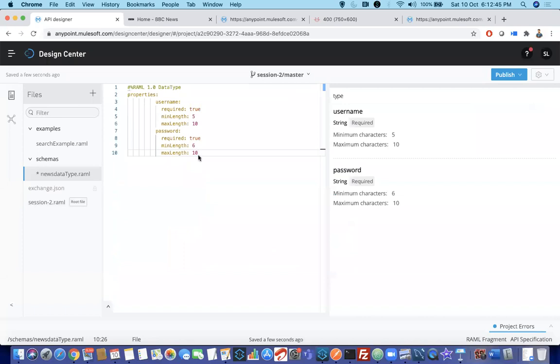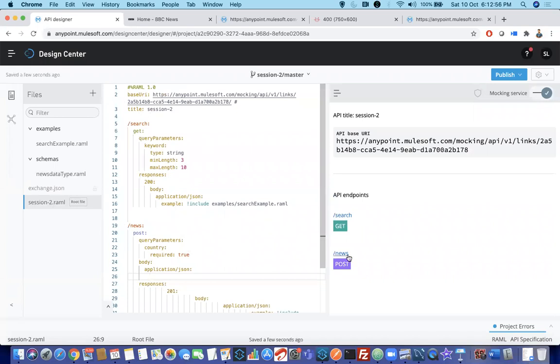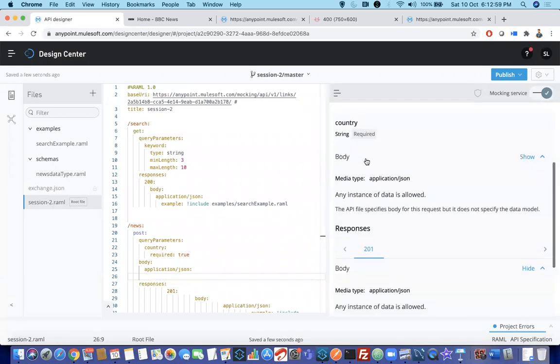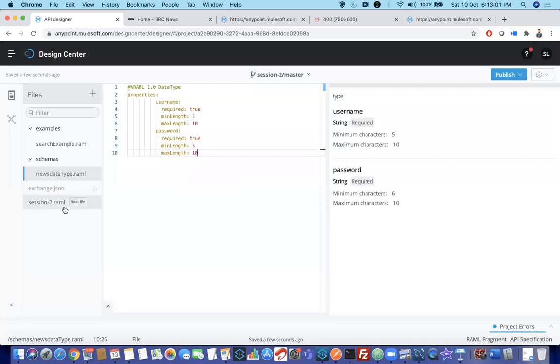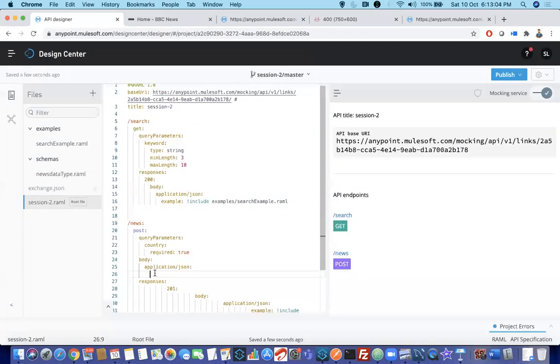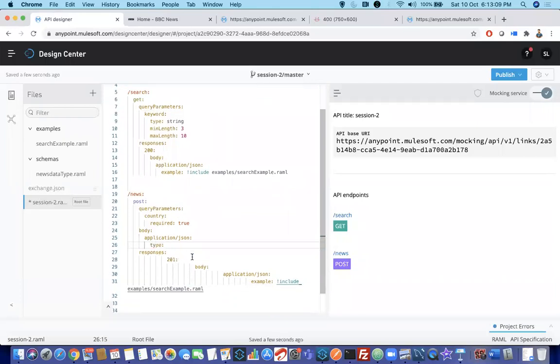Now once you are pasting here, you can see clearly it is saying type, username, string, required, minimum; all this summary is given here. Now if you go back and click on the post method, you are not seeing any body, though you have it here. Why? Because we have removed that from the code. Then what you have to do is say type colon hash include, because I want to include that file, and then only it will reflect over here.